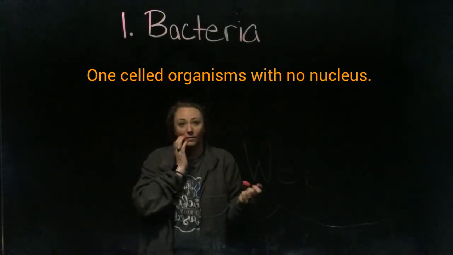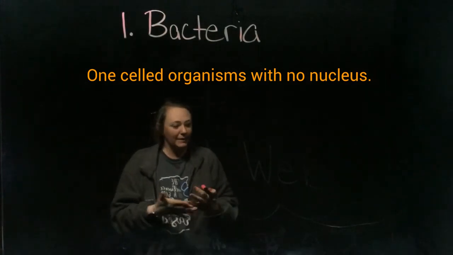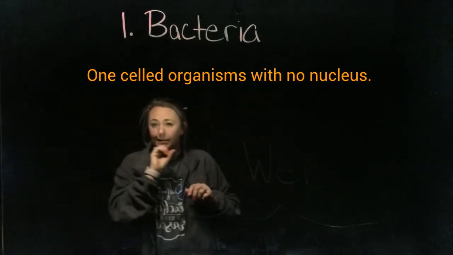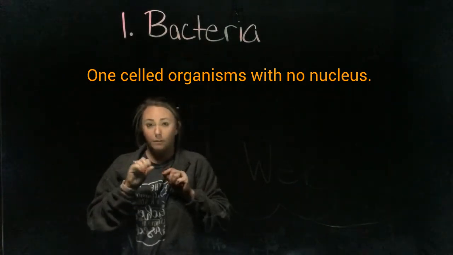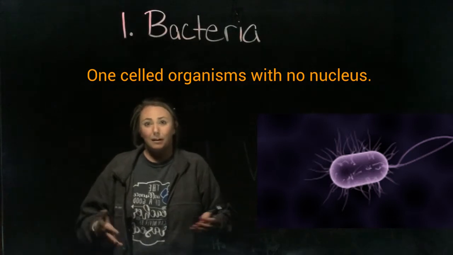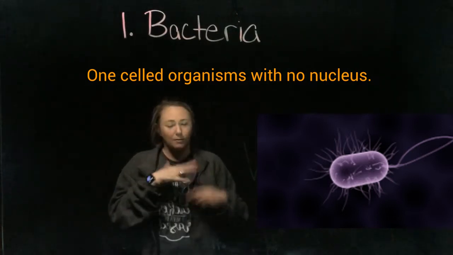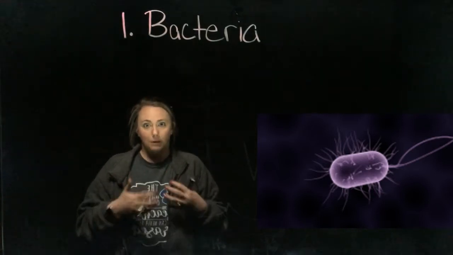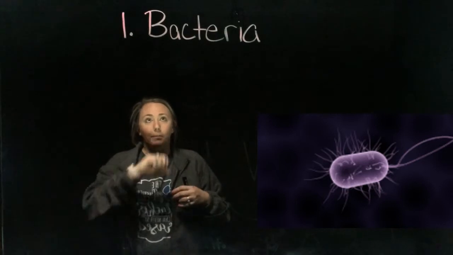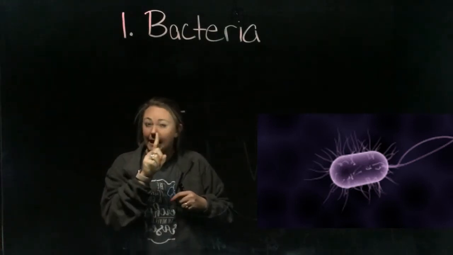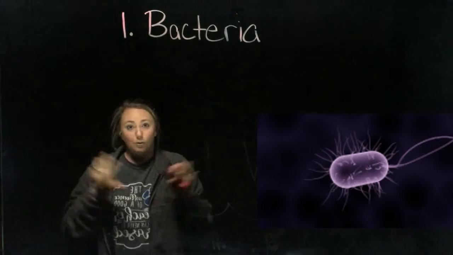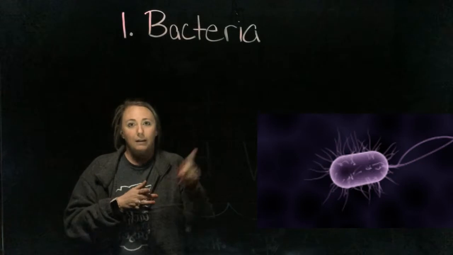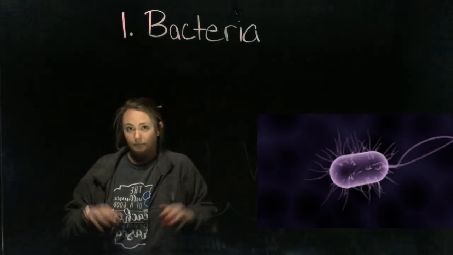Okay, our first word for today is bacteria. And bacteria is a one-celled organism with no nucleus. It is the tiniest, smallest form of life you can find. All right, so it's just one cell. I know you don't really probably understand a lot what that means, but our bodies are made up of millions and millions and millions of cells. Bacteria has just one tiny cell, all right, and it has no nucleus. So I'm not going to get into the weeds of what all that means. You just need to know that it has one cell and no nucleus.